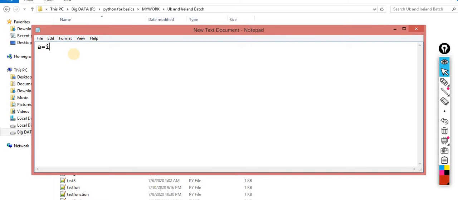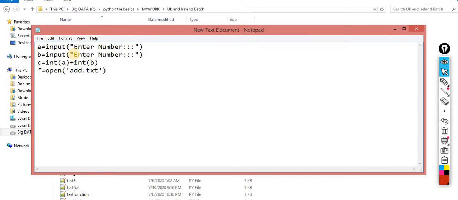So a is equal to... I am opening a file, and the name of the file is add.txt, and I am opening it in w mode.